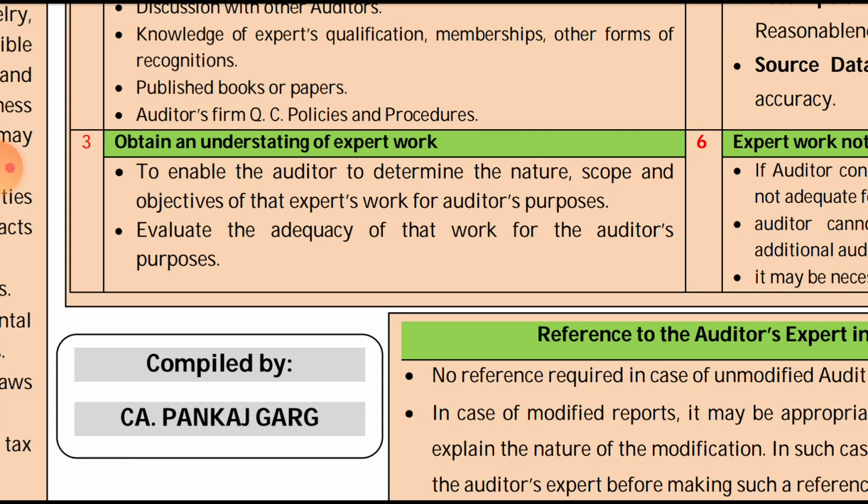Then third is obtain an understanding of the expert's work. Basically we will see whether his work is useful for the auditor or not. This is to enable the auditor to determine the nature, scope, and objectives of the expert's work for the auditor's purpose. In what area does he need the work of the expert, and evaluate the adequacy of that work for the auditor's purpose.